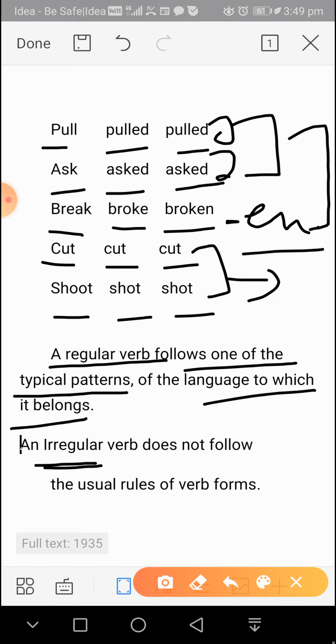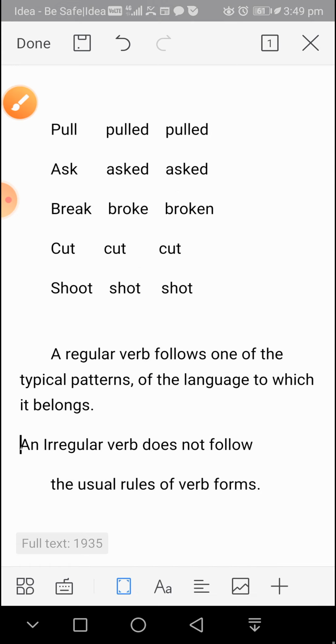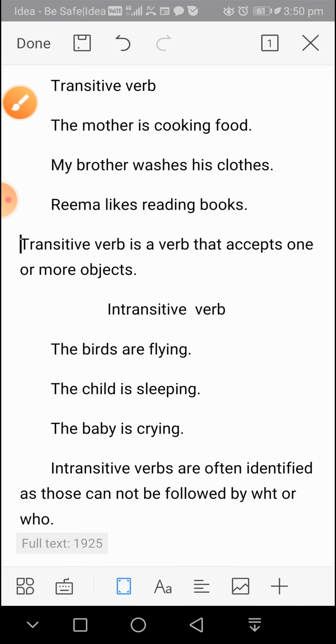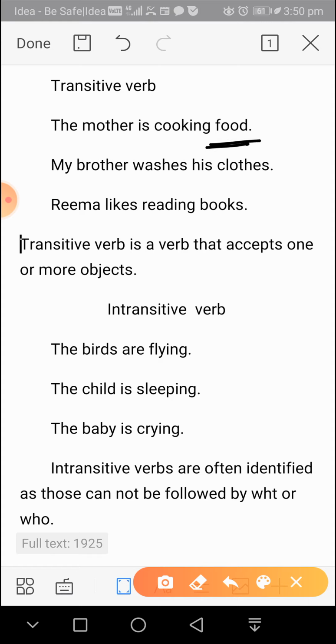I hope this is very clear to you, children. An irregular verb does not follow the usual rules of verb forms. Next, we are talking about transitive verbs here. The mother is cooking food. What is the mother cooking? The mother is cooking food.